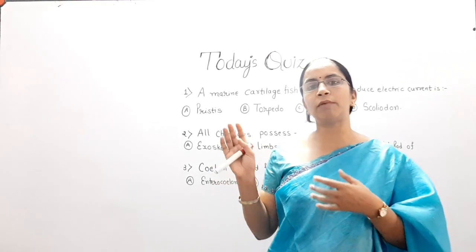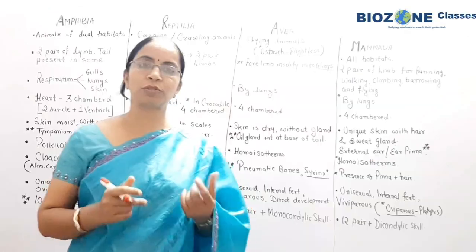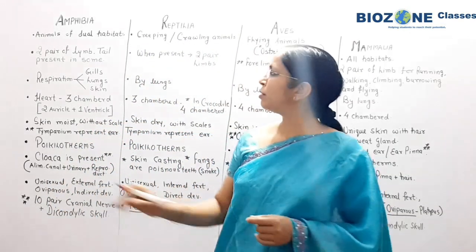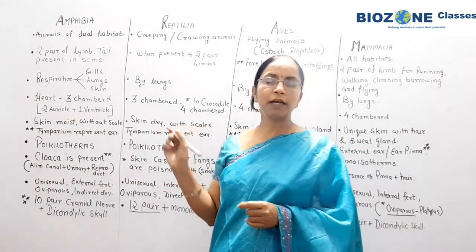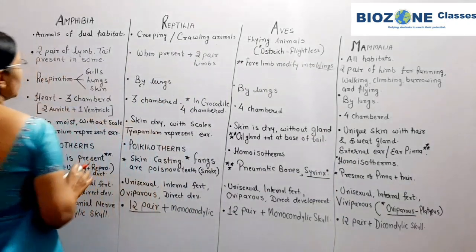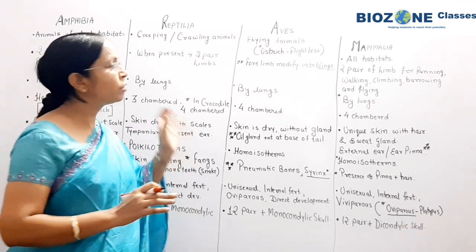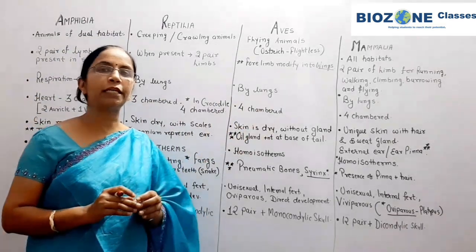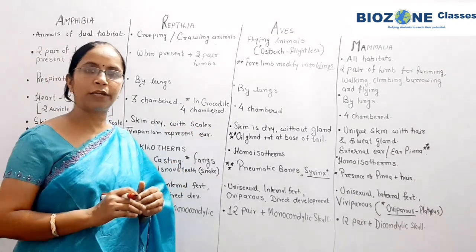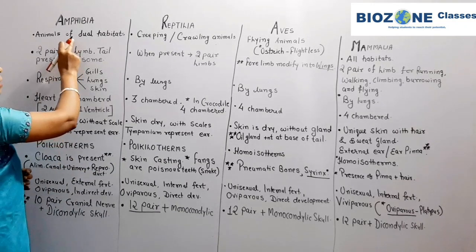So we come towards our discussion for the comparative analysis of the four. So students, let's begin with the comparative analysis of amphibia, reptilia, aves and mammalia. First we study their basic habitats, as all these four are present in different habitats. One character we individually study for the comparative analysis. So first we study about the amphibia.